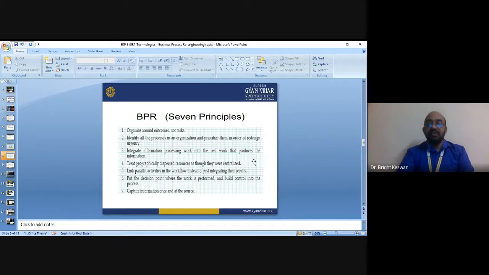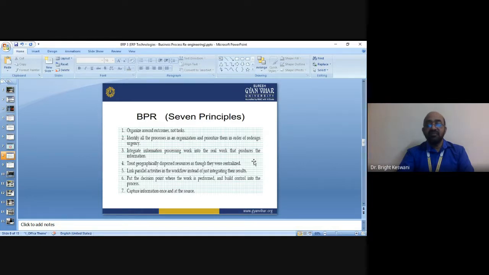Thirdly, to integrate information processing work into the real work that produces the information. The fourth principle is to target geographically dispersed resources as they are centralized.